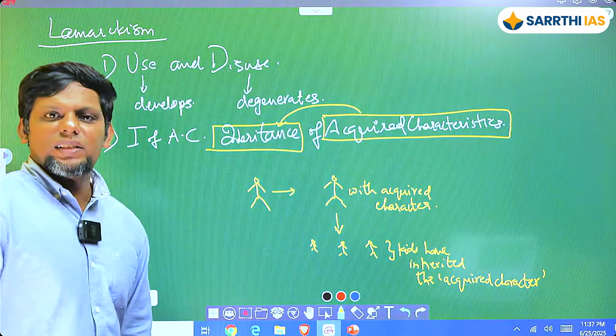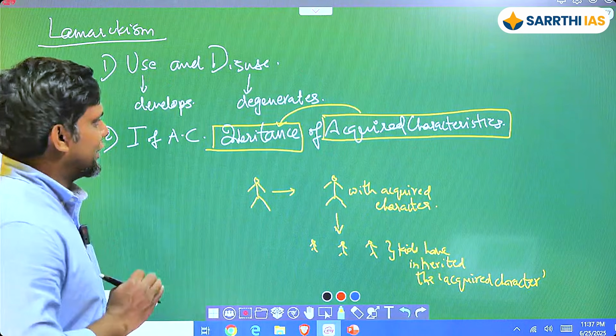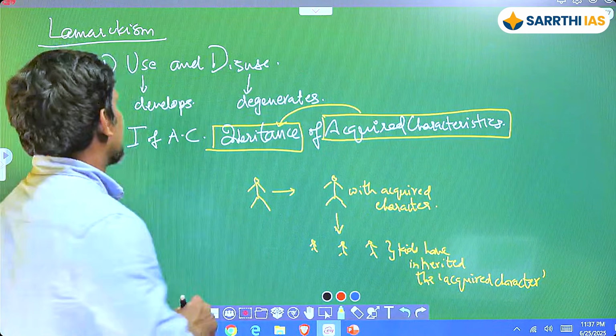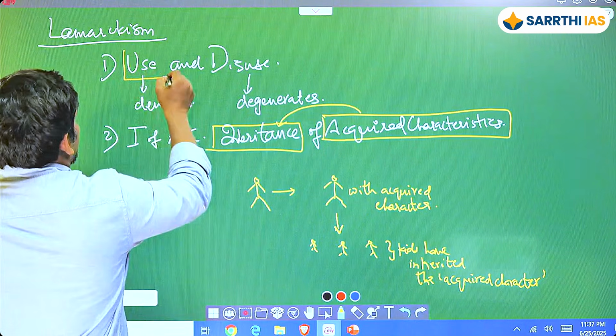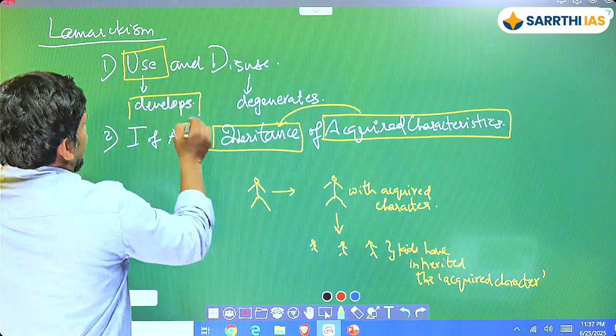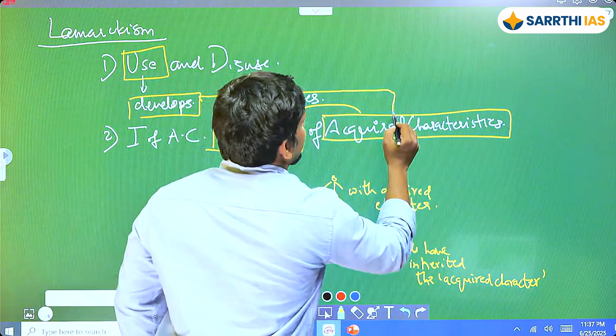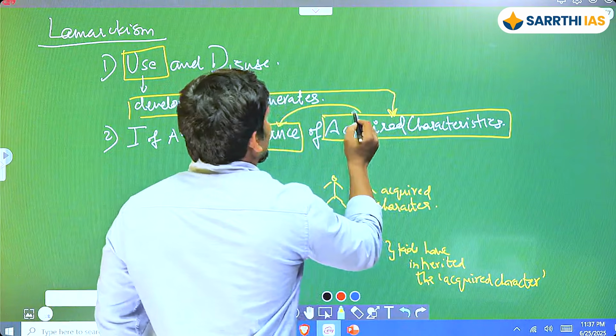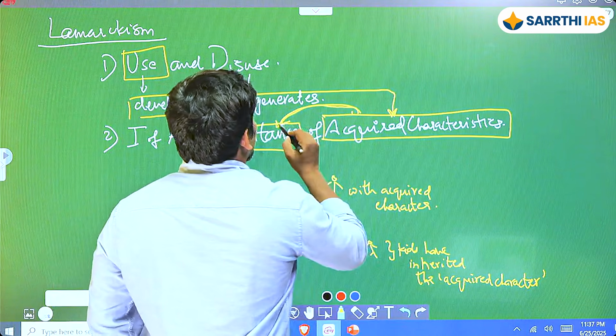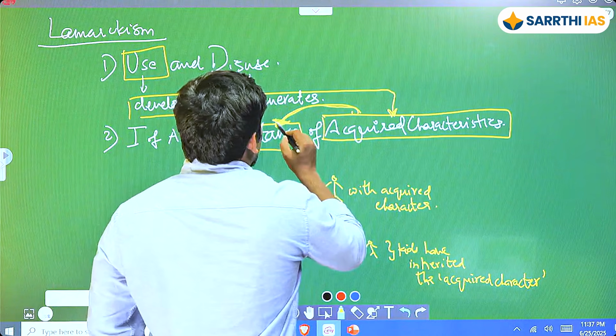You understand this? This part is kind of clear. So just be very aware of what we're talking about. Let us say you used this, so this developed. This development becomes the acquired character, and this acquired character gets inherited. Is this concept clear?